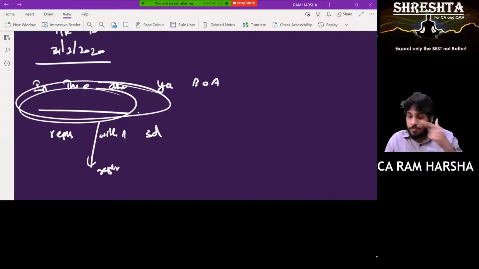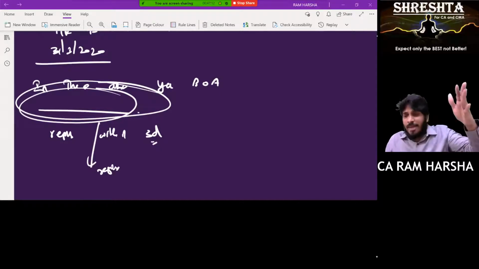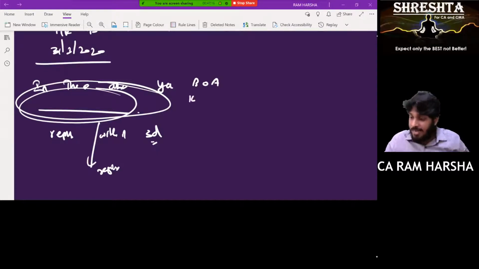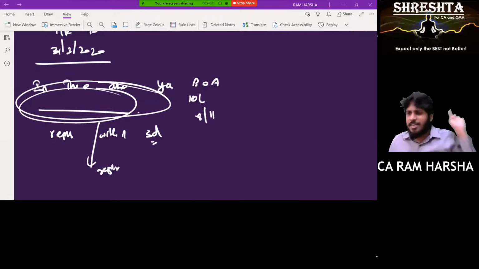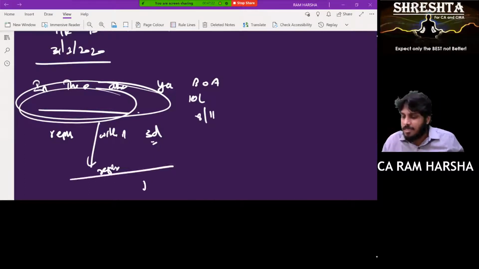Yes or no? Yes, sir. Suppose 3 days he did not reply. I will again send a reminder. Here, whether it is 10 lakhs matching or whether it is 8 lakhs or 11 lakhs mismatching, third party must reply. This is a positive confirmation request.